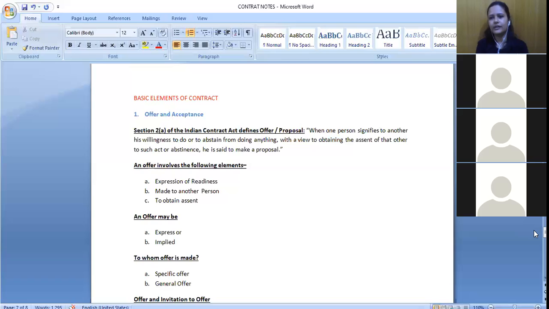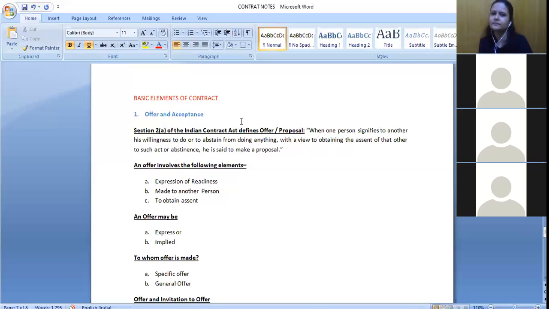Again, here we will study in detail the definition part and all the other things for this part also. So I'll just start with it, and in the next class we will also try to see some case laws that will help you understand the things better. Case laws are not that important, but they will help you understand the concept. I don't think many questions are asked on case laws, but we will still discuss some of the important ones.